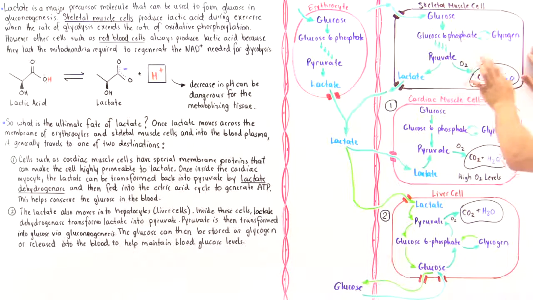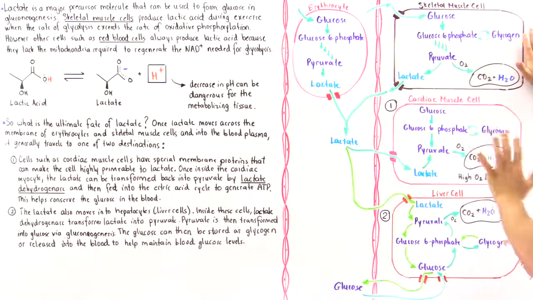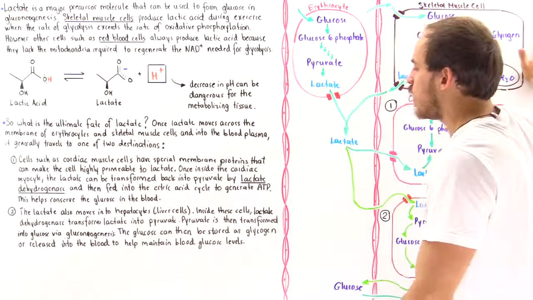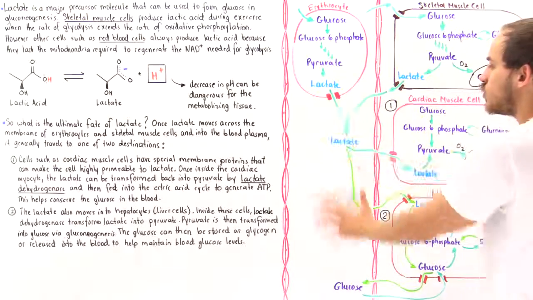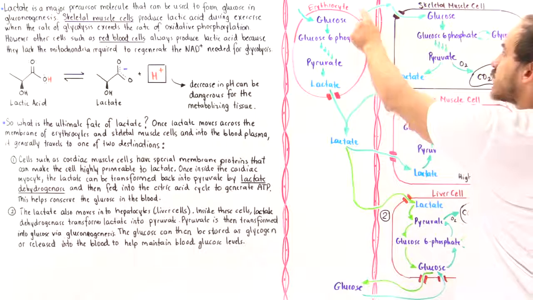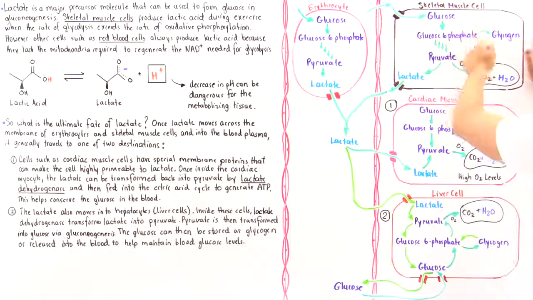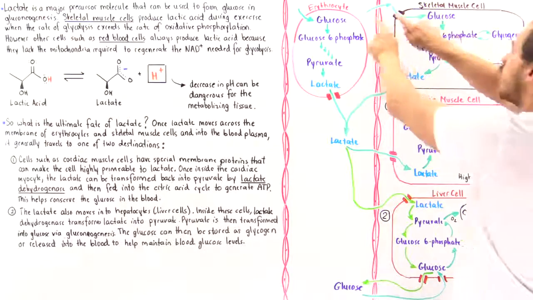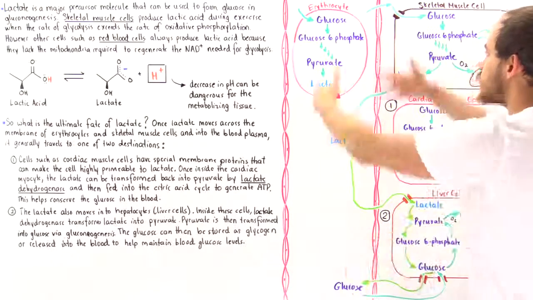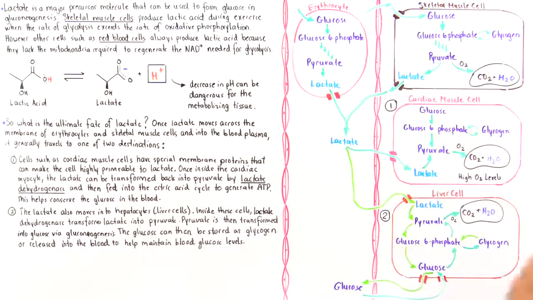Now, at the same exact time, our glycogen storages are being depleted. What that means is the skeletal muscle cell will have to look elsewhere for the glucose supply. And so, because we have plenty of glucose in our bloodstream, that glucose is essentially taken up by the skeletal muscle cells. So we can get the glucose from the glycogen, or we can get it from that circulating blood plasma.